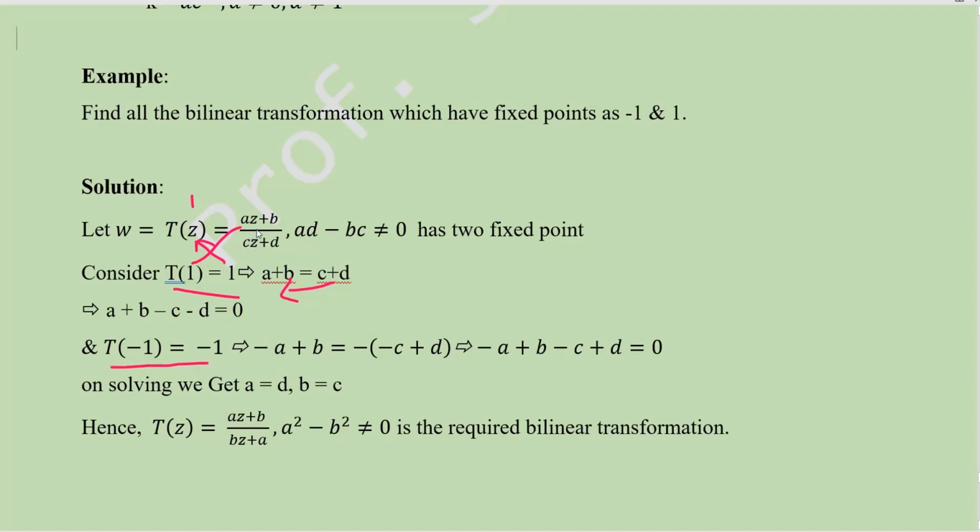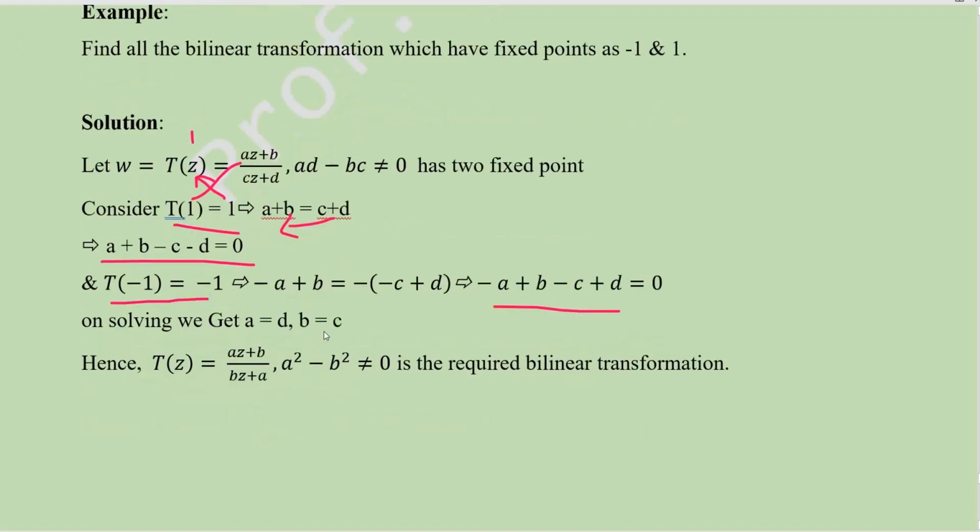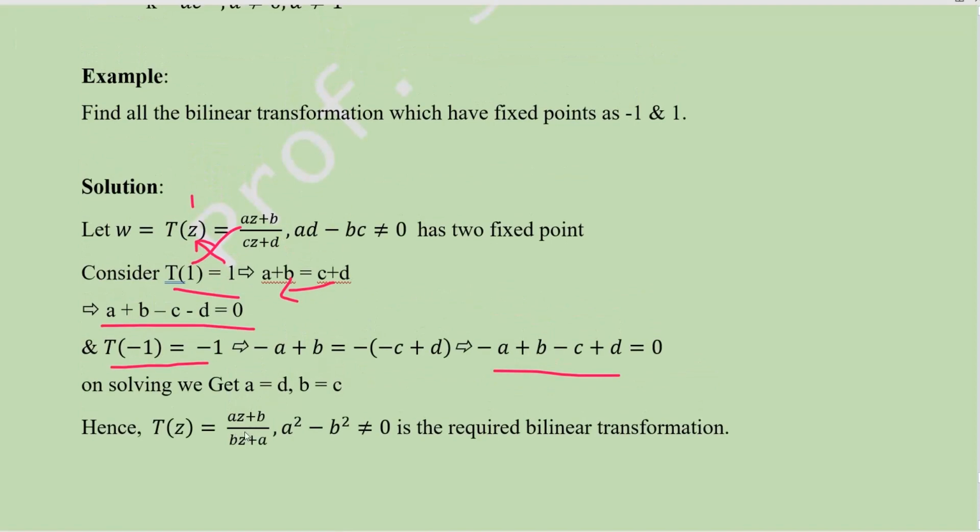minus 1 equal to a into minus 1 plus b divided by c into minus 1 plus d. After simplifying, we get minus a plus b minus c plus d equal to 0. We have to solve these two equations. Then we get a equal to d and b equal to c. Substitute in the given equation, that is T of z equal to (az plus b) by (bz plus a), where a square minus b square not equal to 0. So all these transformations have minus 1 and plus 1 as fixed points.